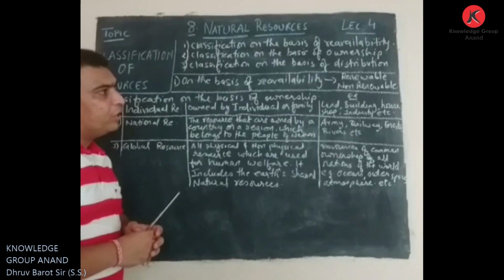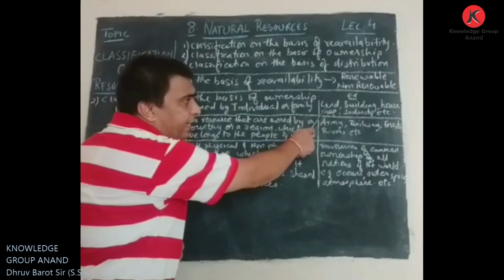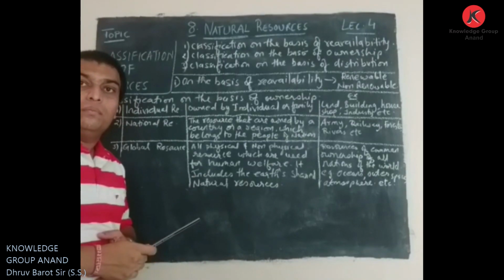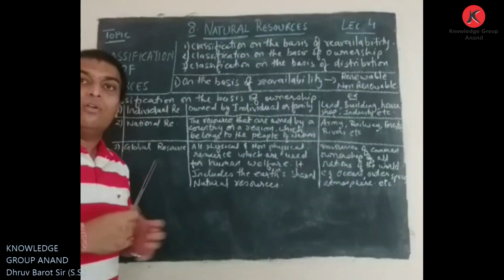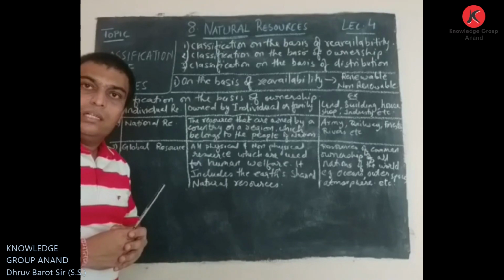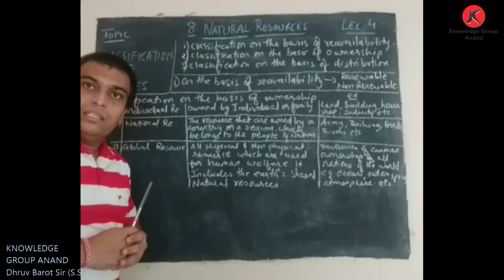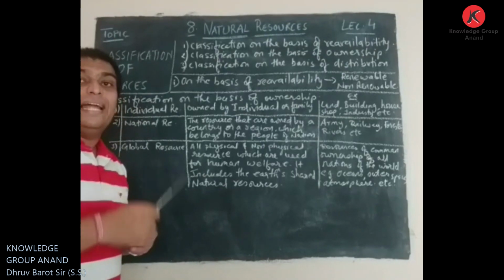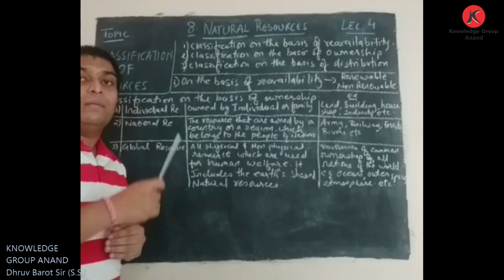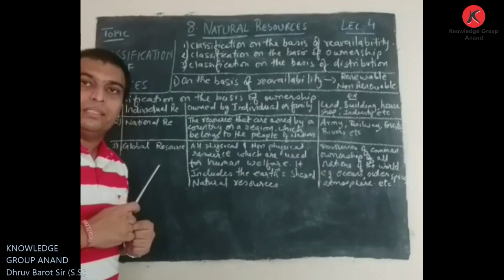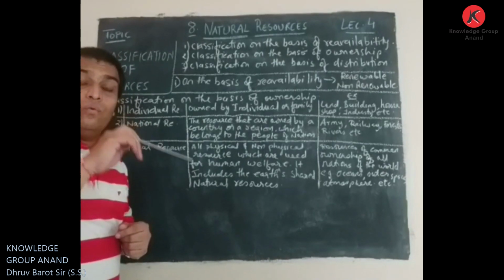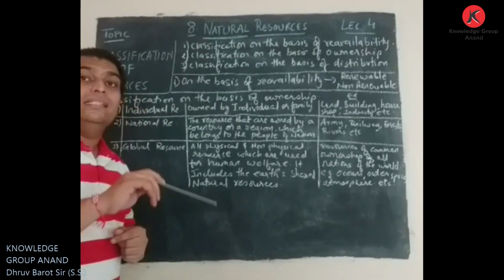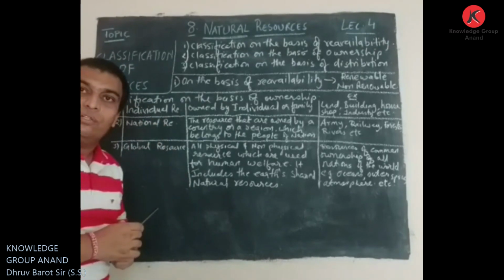Here are the examples of that. Land, we can see land, right? We see that there are lots of landowners in the villages. They have their own lands. So the owner of that particular land is an individual person, and whatever is produced from that land can be considered an individual resource.